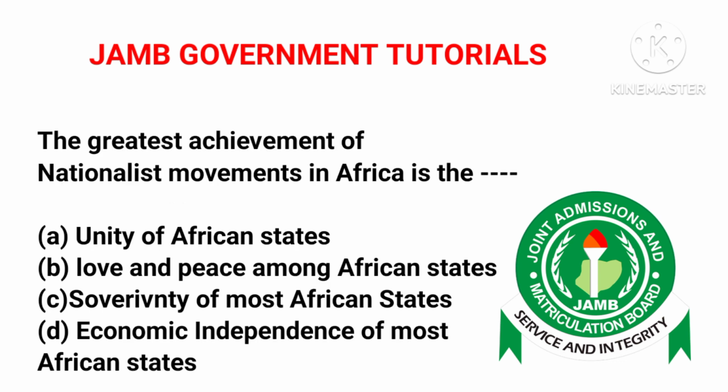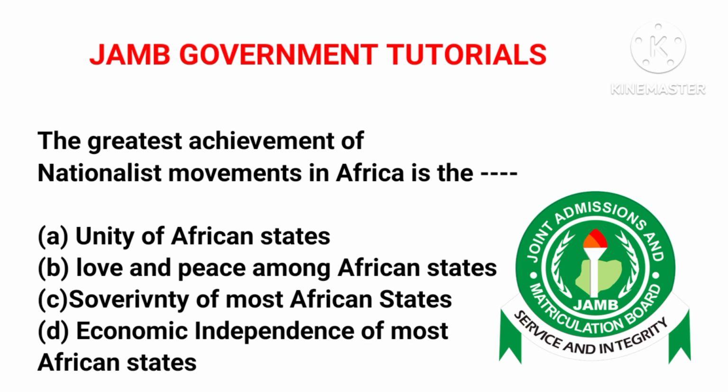Question 20. The greatest achievement of nationalist movements in Africa is, we have option A, unity of African states, B, love and peace among African states, C, sovereignty of most African states, D, economic independence of African states. Now the correct answer to this question is option C. The greatest achievement of nationalist movements in Africa is sovereignty, the independence of most African states.